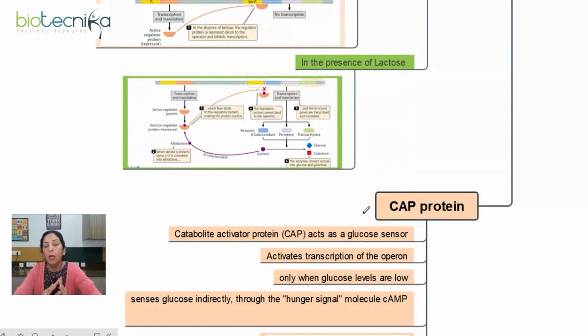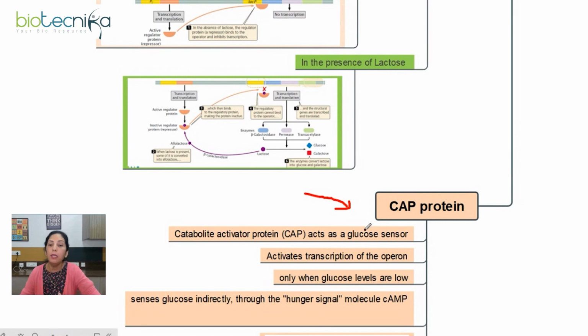Now, we have learned what would happen when there will be availability of lactose and when lactose will not be available. But how will the system respond when the bacteria has availability of glucose? Even if I ask you what will happen, how the system will act if the bacteria has both glucose and lactose to be used, how will it decide whether it has to use glucose or lactose?